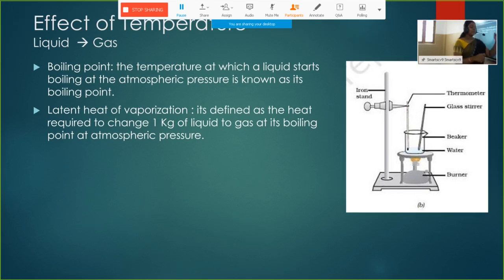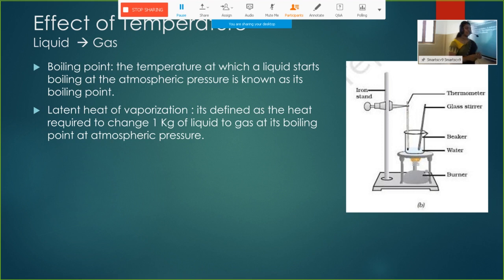Here also, as we increase the heat, the temperature of the water is not rising. It remains constant until all the water is vaporized. This heat is called latent heat of vaporization.